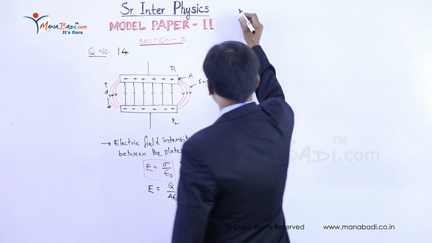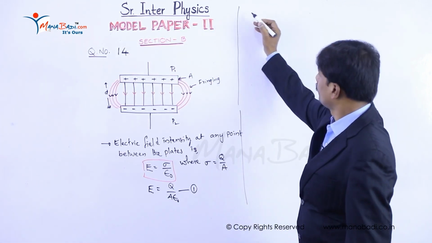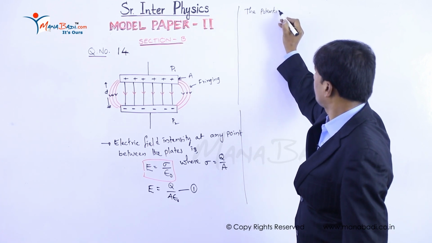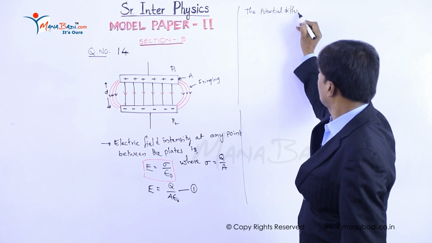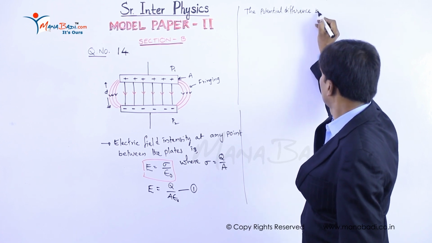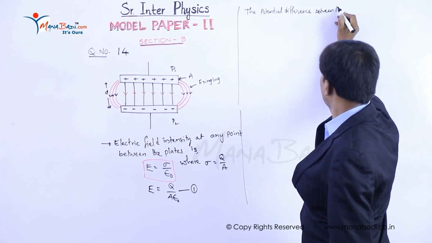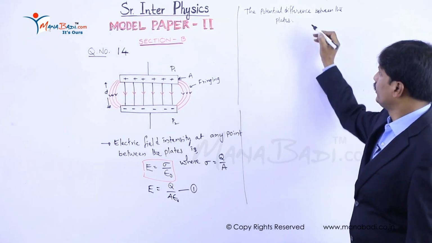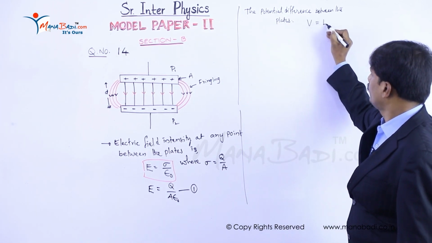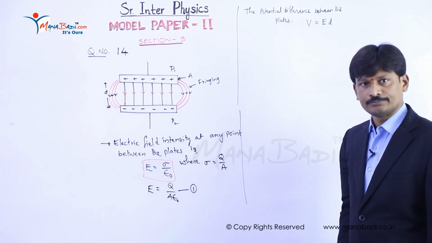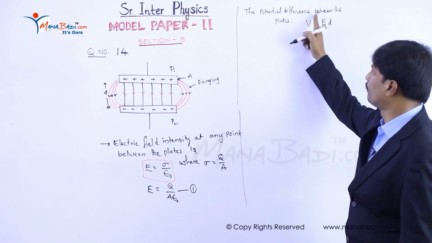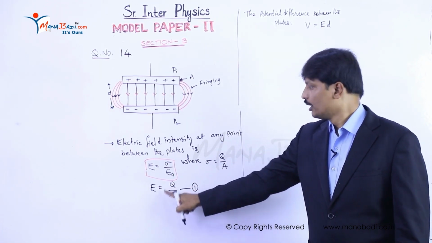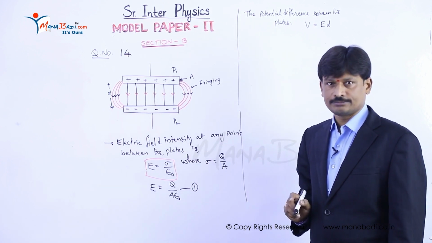Now, the potential difference between the plates is V is equal to E into small d, where V is the potential difference between the plates, and E is the electric field intensity from equation 1 at any point between the two plates.